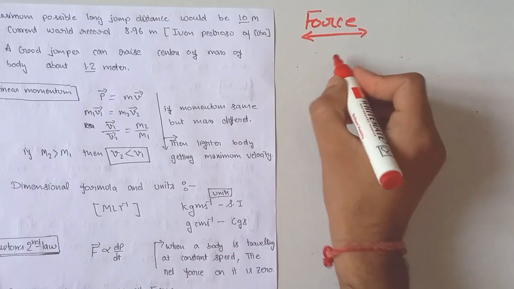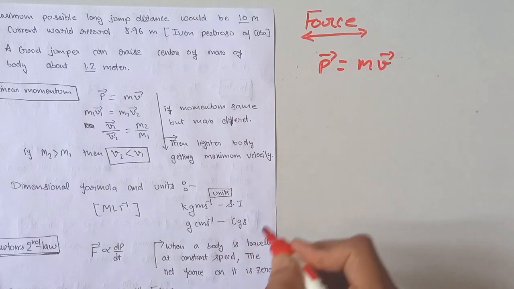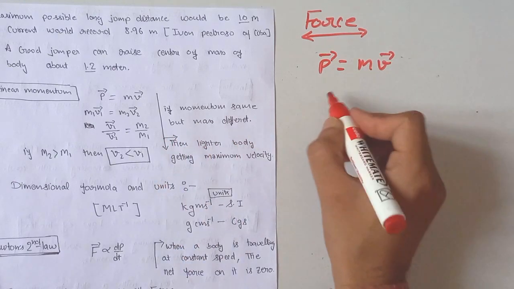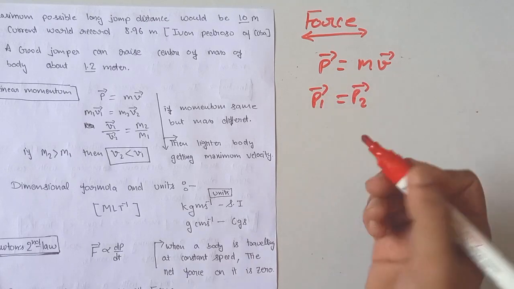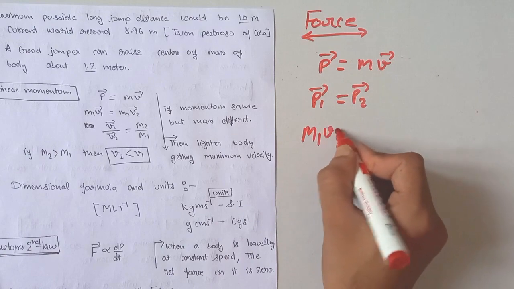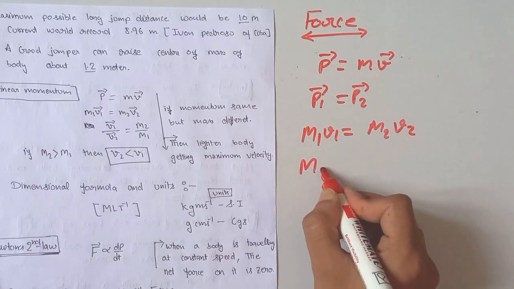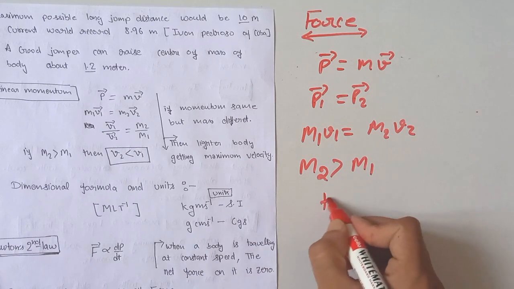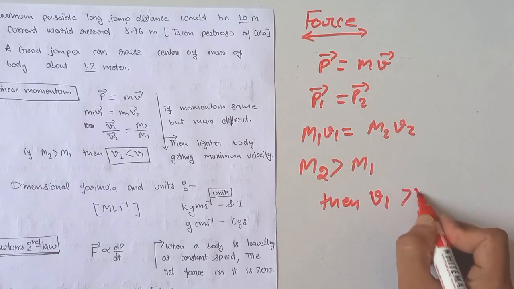Now we are discussing linear momentum. What is linear momentum? It is denoted by P, which is equal to the product of mass and velocity. Linear momentum is a vector quantity. If the linear momentum of two bodies is equal, then m1 v1 is equal to m2 v2. If the mass of body 2 is greater than the mass of body 1, then v1 is greater than v2.